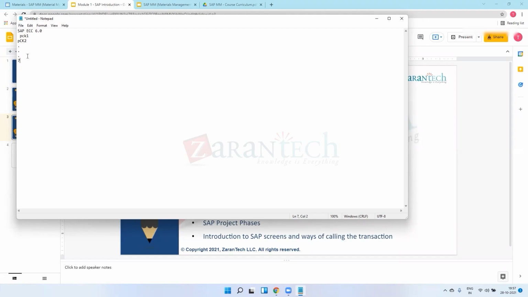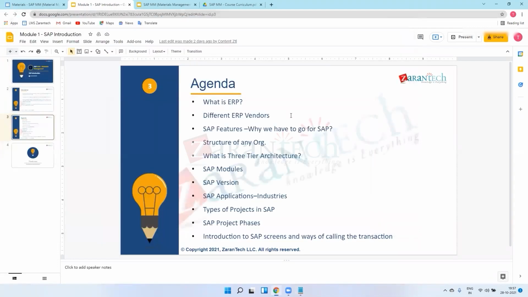So every year SAP launches their new package. After ECC 6.0, they are now on ECC EHP 7. After this, there is S4 HANA. You heard about S4 HANA? Yes, I heard about it. Okay. So this is all about the SAP versions.